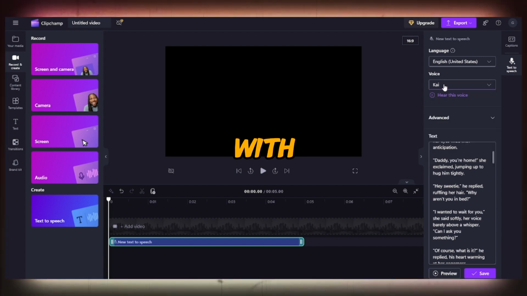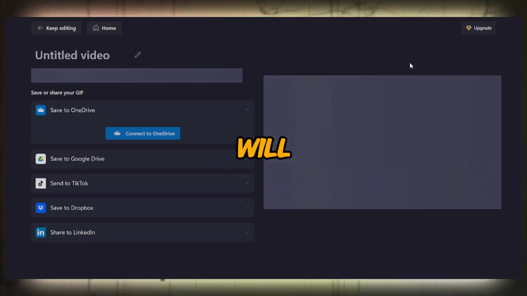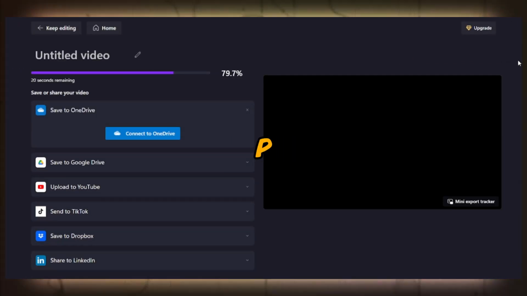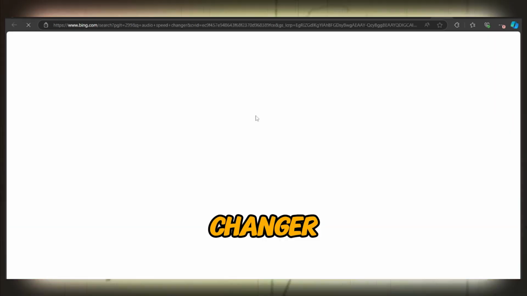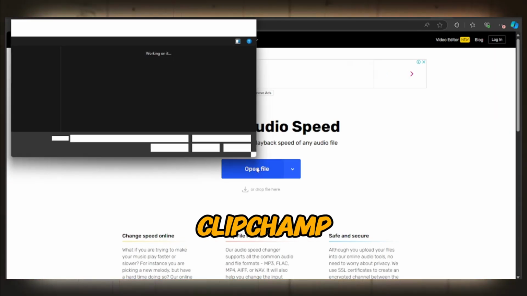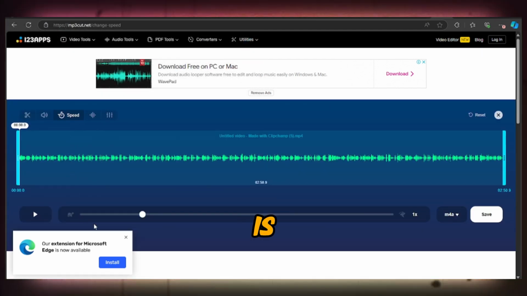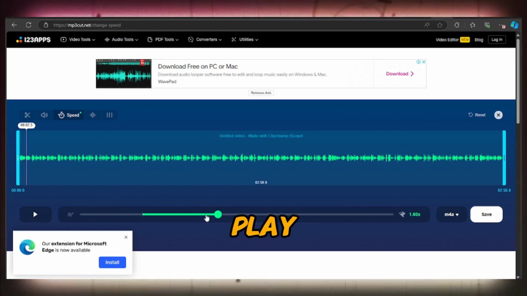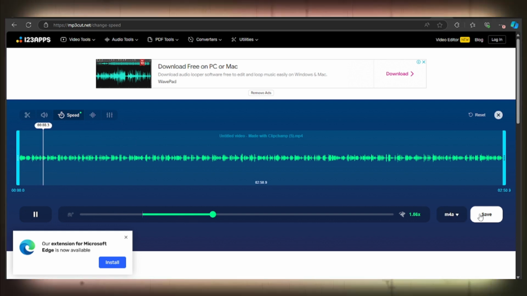Once you're satisfied with your preference, just click Save and Export at the top. I will only export in 480p. You will see why in a bit. Now, head over to the audio speed changer and speed up the voiceover from Clipchamp. This is to create the fast-paced voice effect that short stories have. I will play around with the speed until I get something similar, then simply save it and move on to the final step.